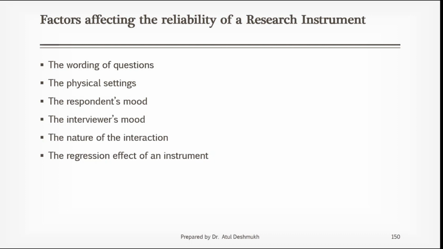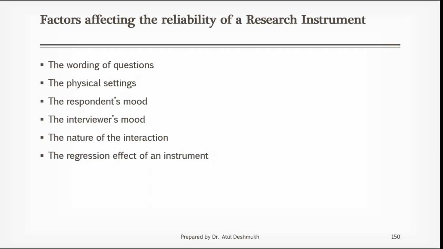The regression effect of instrument. Regression effect means if you give the same instrument multiple times, the interest will go down. Suppose you are a batch, and every week I apply the same questions to you. Every Thursday you come here and I give you 10 questions to mark. The first week you will be enthusiastic. Next week, okay, sir has asked, we will mark. After that, you will lose interest, so you will mark arbitrarily. That is the regression effect. You will not take interest in marking. You will mark arbitrarily after the third or fourth week. So that is the regression effect of an instrument.